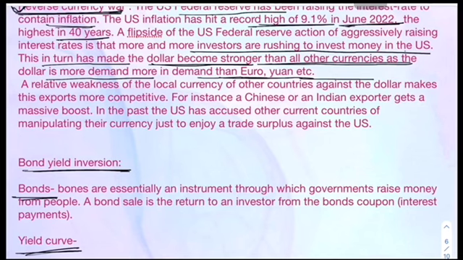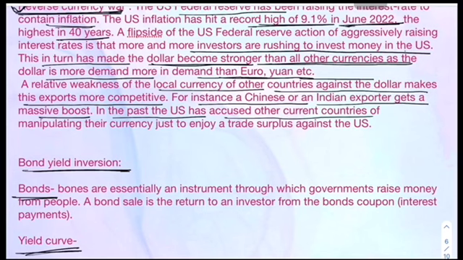A relative weakness of the local currency of other countries against the dollar makes their exports more competitive. For instance, a Chinese or an Indian exporter gets a massive boost. In the past, the US has accused other countries of this. Now other currencies, like the Indian currency, are decreasing in value. The Indian currency has lost 4.1% in the last 6 months or so. This is how the Indian currency is losing its value, because the dollar is gaining value as inflation in the USA is increasing. So the export from India will increase.